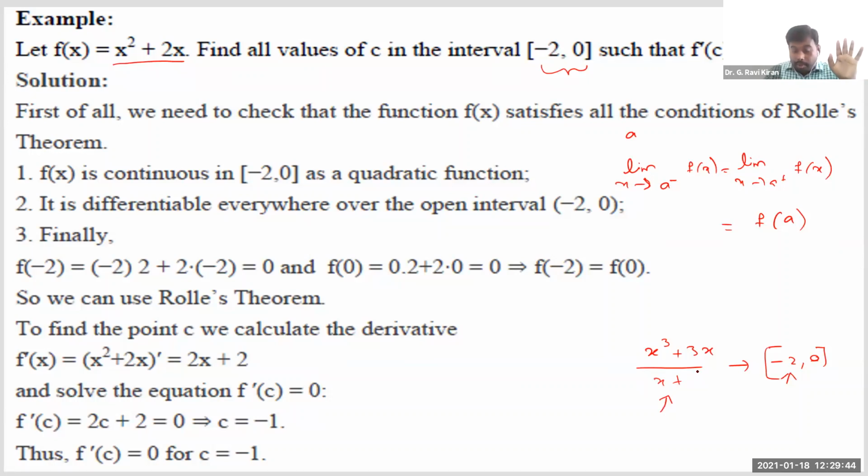By the way, by chance, if you are given this as x plus 1, then there is a minus 1 in this interval. At that minus 1 again, you will get a 0 in the denominator, isn't it? So at that point, since the function doesn't exist, you can say the function is not continuous, right? Like this, by using some standard ideas, we need to identify whether that function is continuous or not, right?